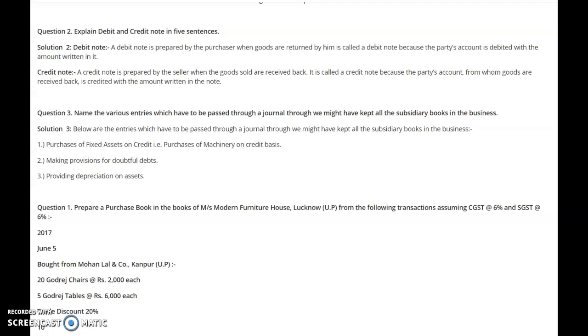I hope you understood the basic rules and principles to prepare the subsidiary books as well as how to prepare the journal proper. Once again, the journal proper is like a journal, but it records those transactions, journal entries, which were not recorded in any of the other previous books.